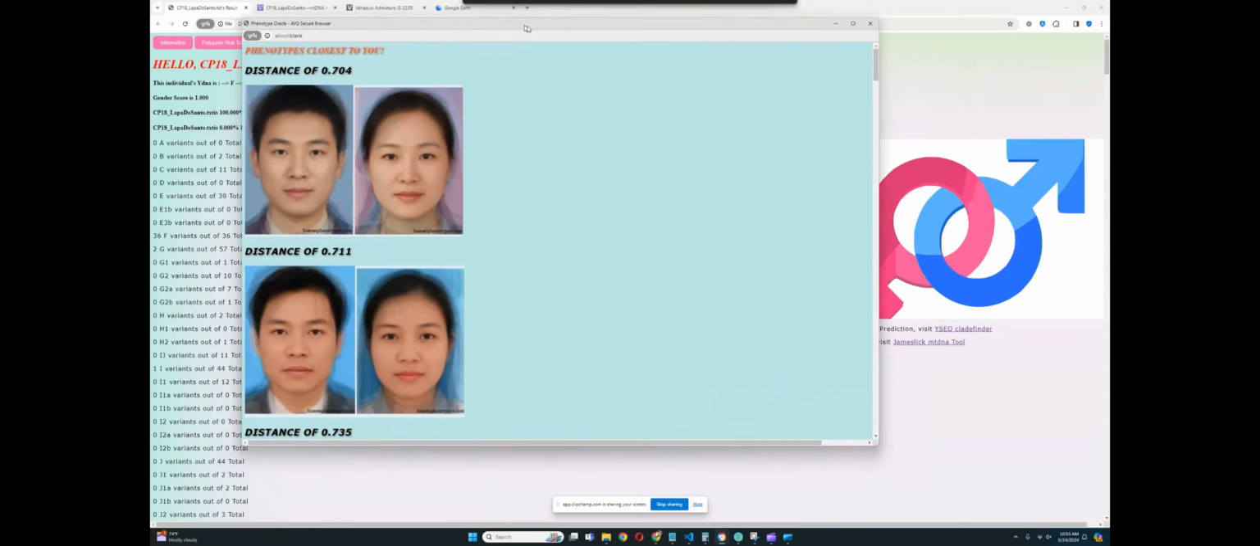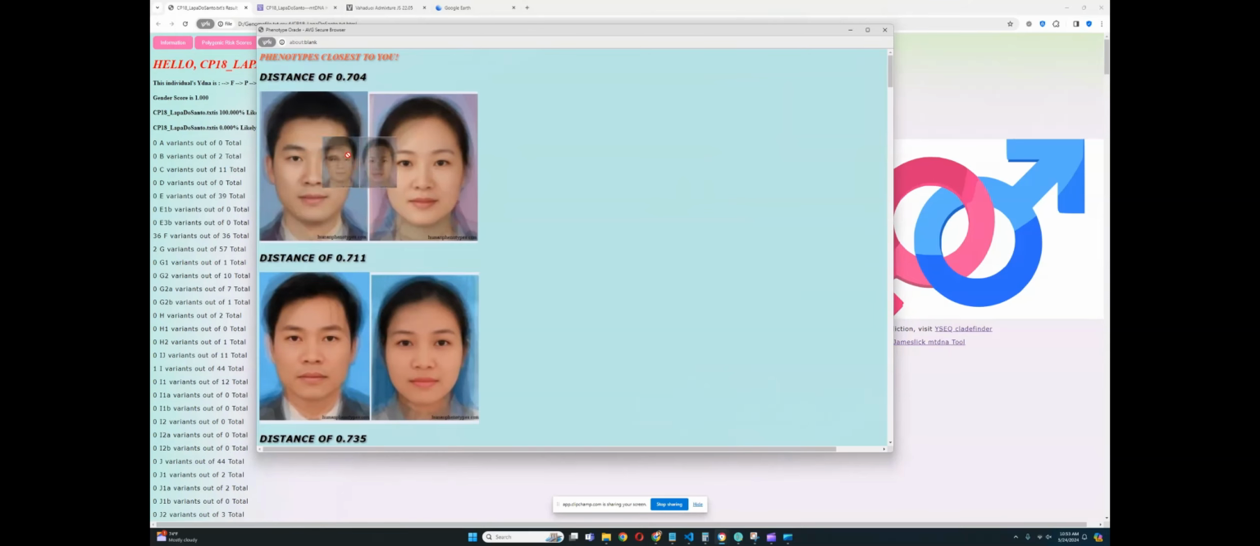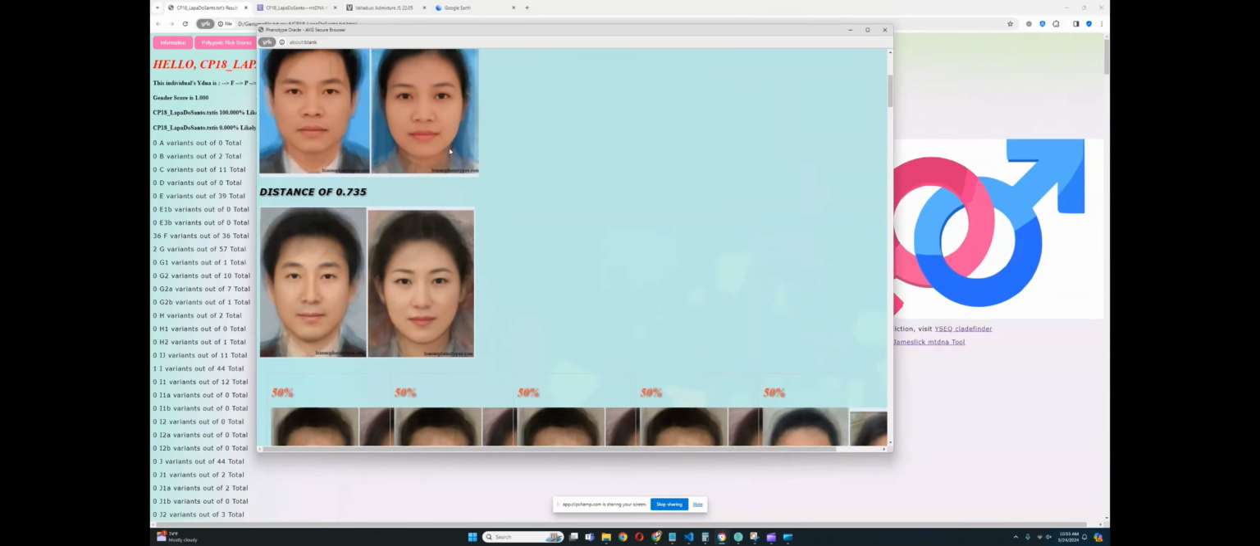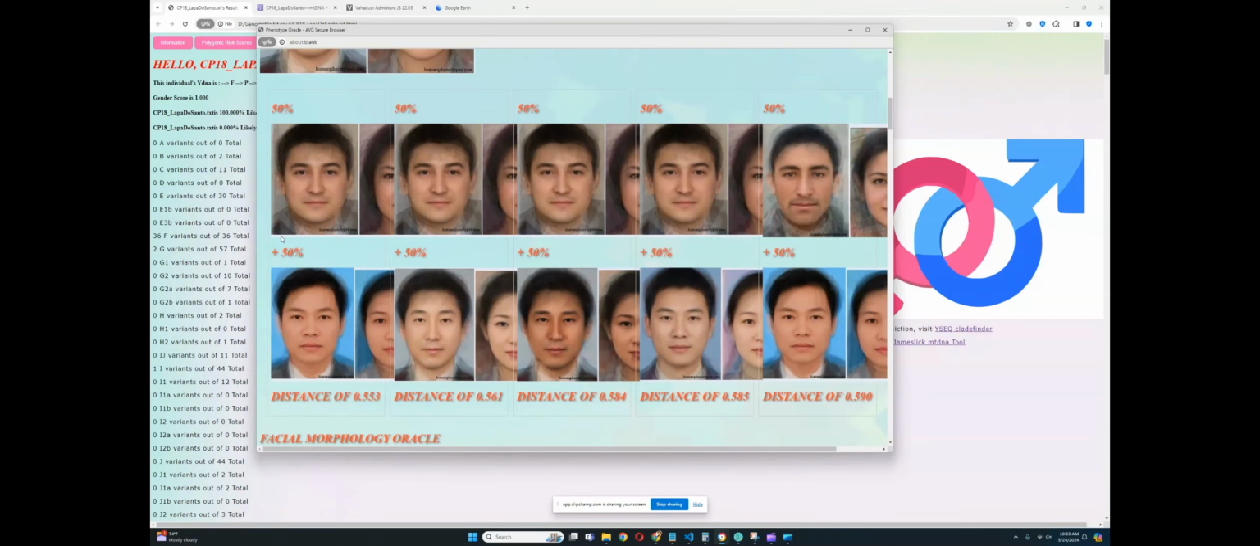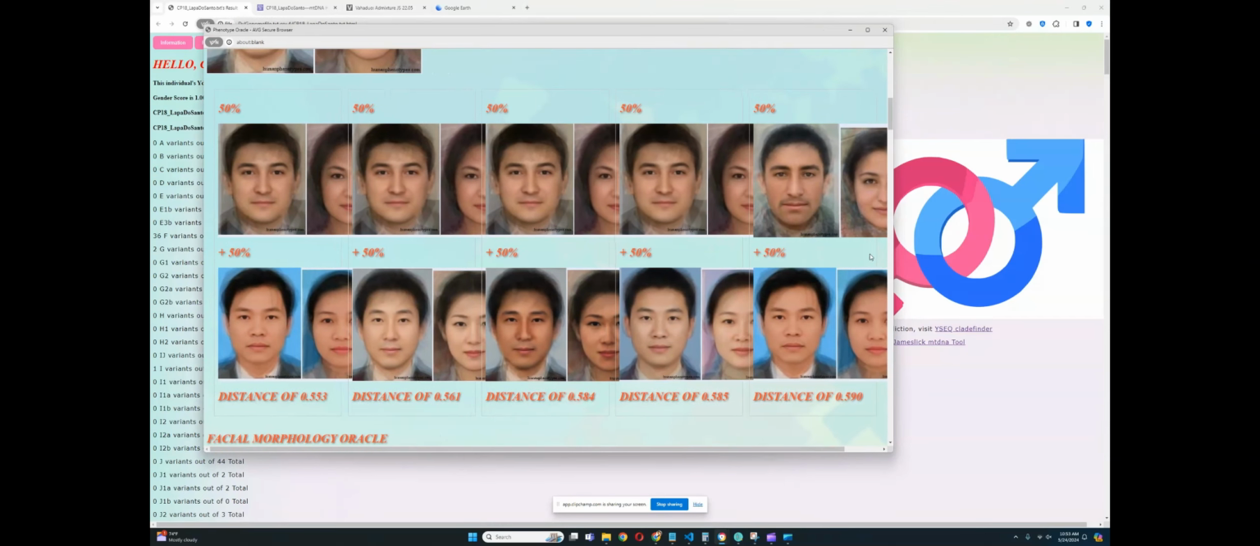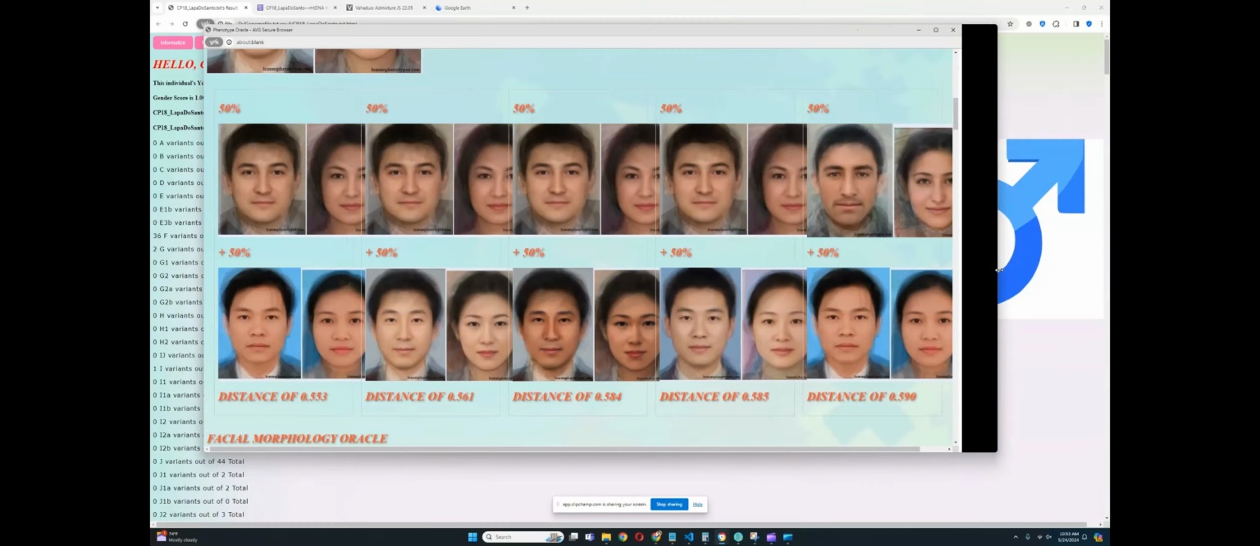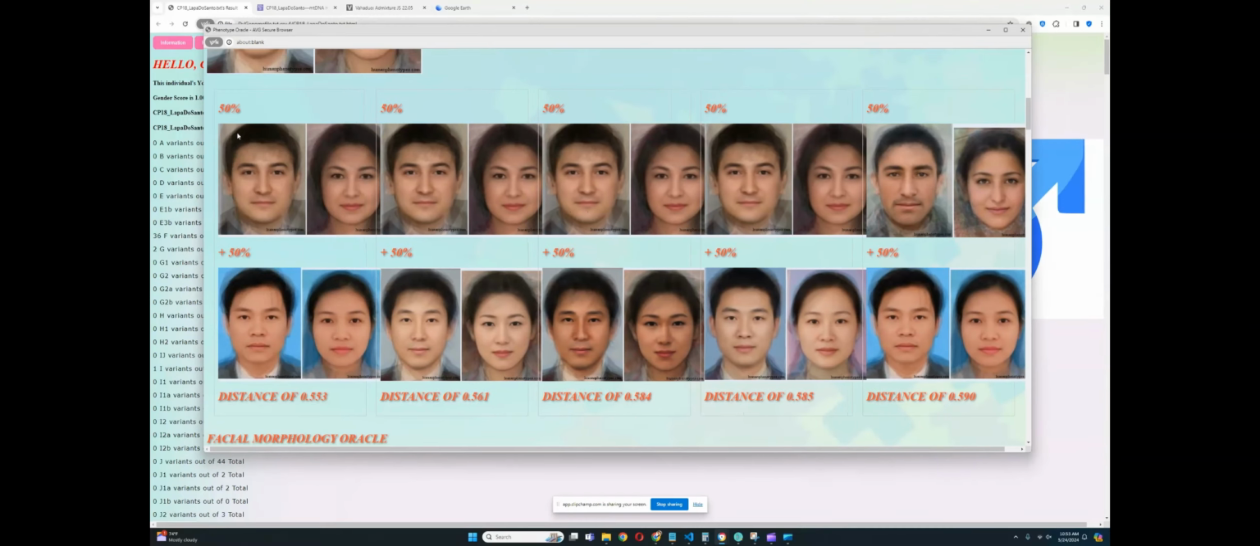And the Phenotype Oracle for this individual is looking very East Eurasian. For the mixtures of phenotypes, it looks like a mixture of a Turanid or Central Asian plus East Eurasian, or not even Central Asian. It looks kind of European actually. I mean, I guess it has a Central Asian vibe to it, but it looks pretty European.